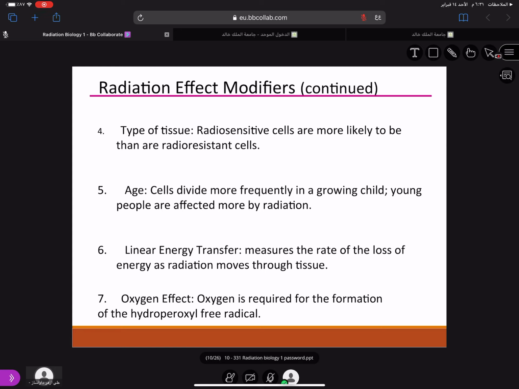Then the last one is oxygen effect. If you remember the previous slides, I told you that in the presence of water and oxygen, the effect is hydroperoxyl free radical. So if oxygen is present, it will form more hydroperoxyl free radical as compared to no oxygen. In anaerobic conditions, the effect of radiation is much less as compared to aerobic conditions. When oxygen is present, there is formation of hydroperoxyl free radical that causes the actual damage.